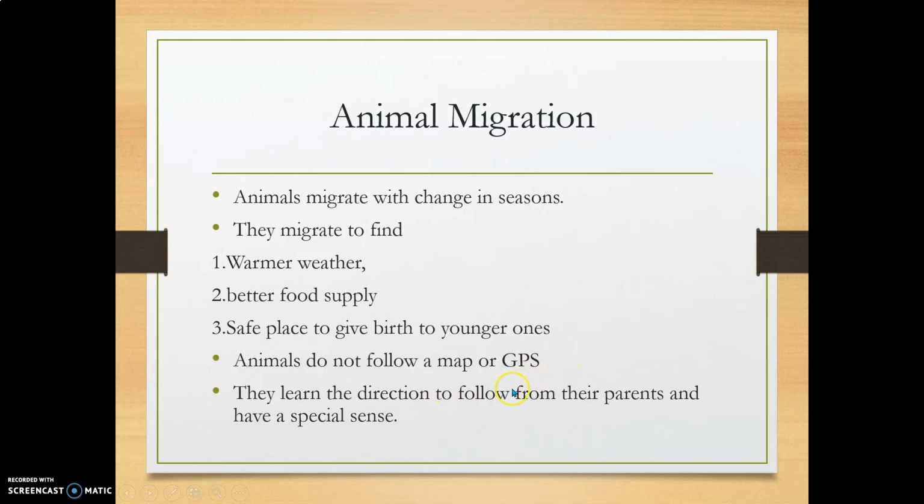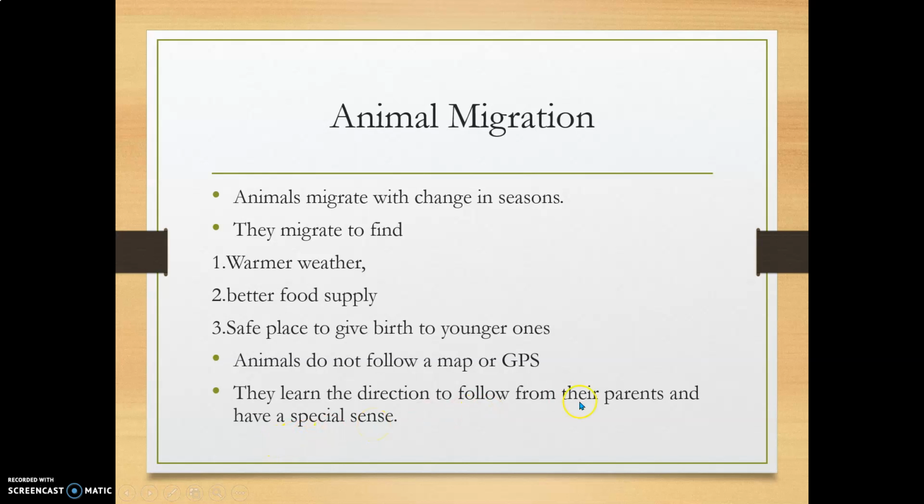With the help of this one, we can reach any place, any destination easily. We human beings are using all these gadgets, but animals and birds won't use those, but they can go to that particular warm weather, otherwise better food supply, where they want to go. They will go to that place every year. And after the season changes, again they will reach their own particular place without using a map or GPS. See what a wonder there is. And they learn the direction to follow from their parents and have a special sense. These animals and birds will learn from their parents, and they have a special sense also to recognize that direction.